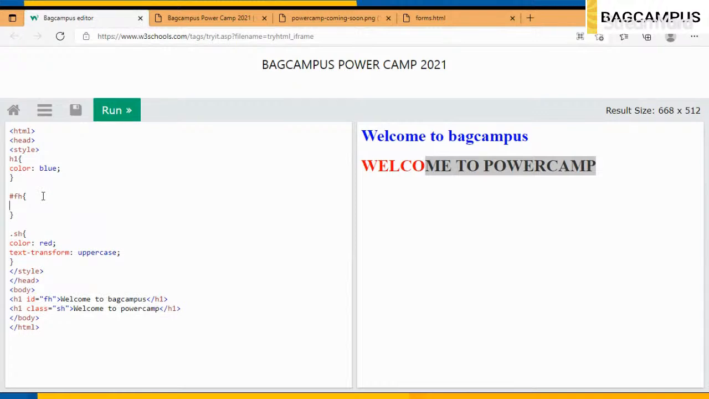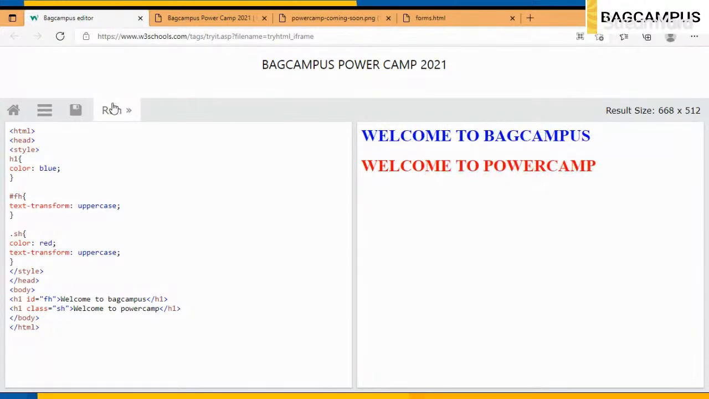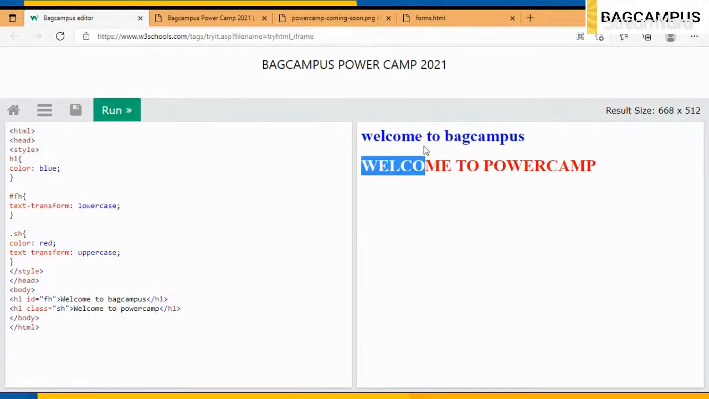writing whatever you want. I will use text transform only. So I will use text transform uppercase, and I will run. This works, right? I want this should not be uppercase but lowercase. Oops. Lowercase. So this became lowercase.